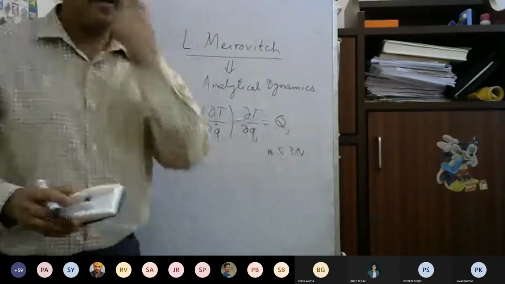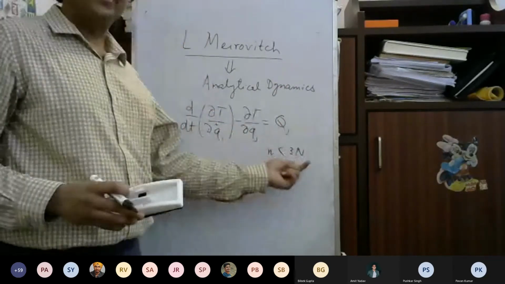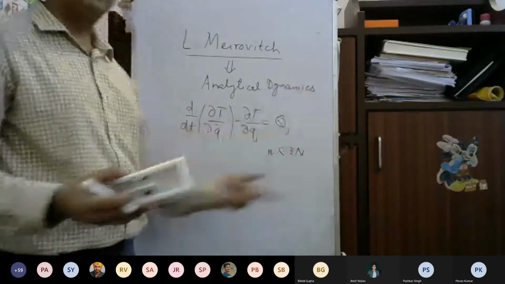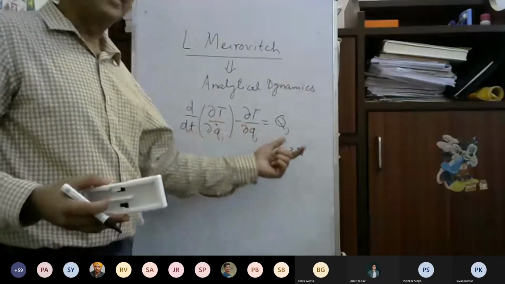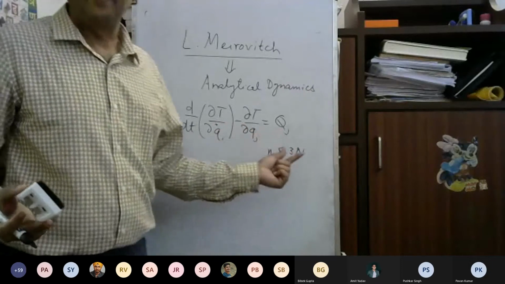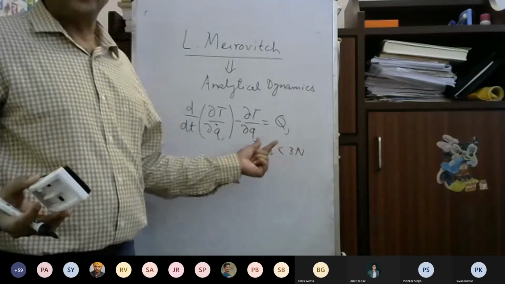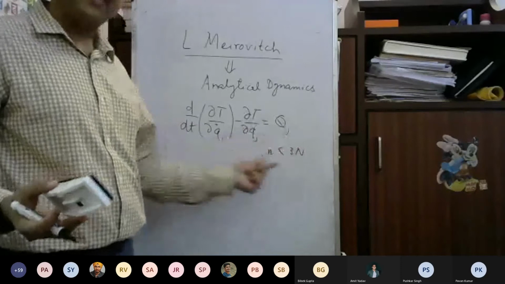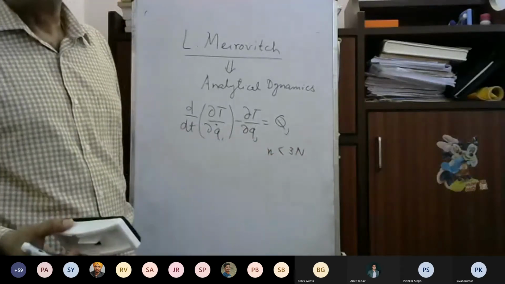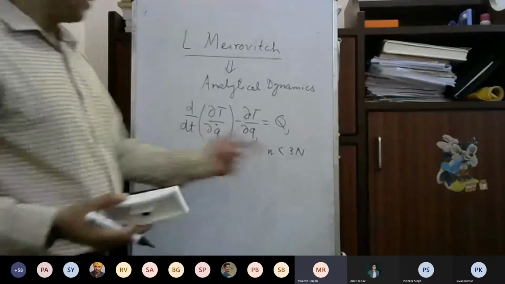So if you have a system with n particles, there will be 3n coordinates to represent the system, but they are heavily constrained, so it can be represented with a very small number of generalized coordinates. The number of generalized coordinates will be very much smaller compared to the total number of coordinates. So that's what I wrote.